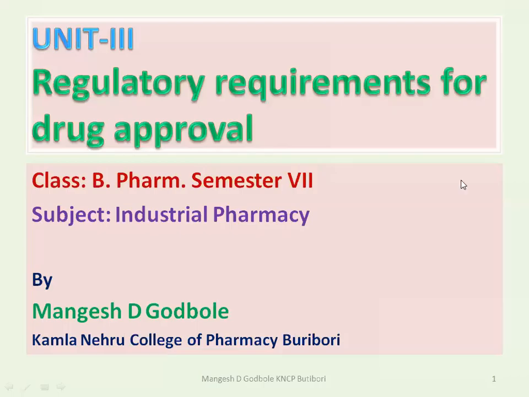Dear student, in today's lecture, we will go in detail with the regulatory requirements for the drug approval, Unit 3.